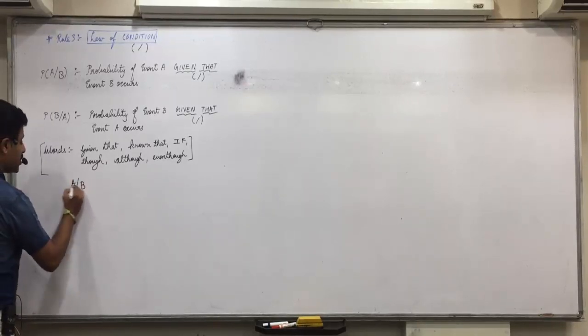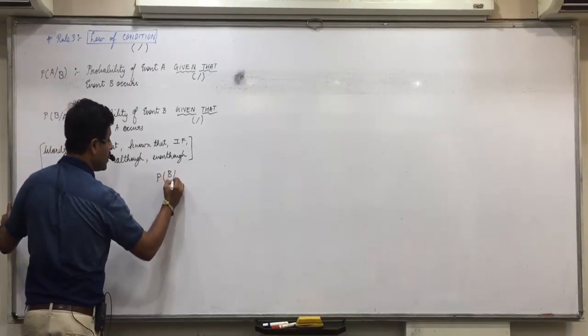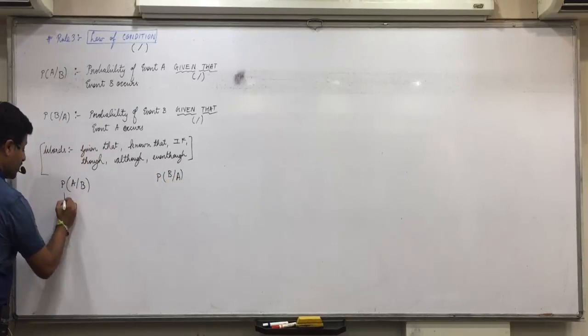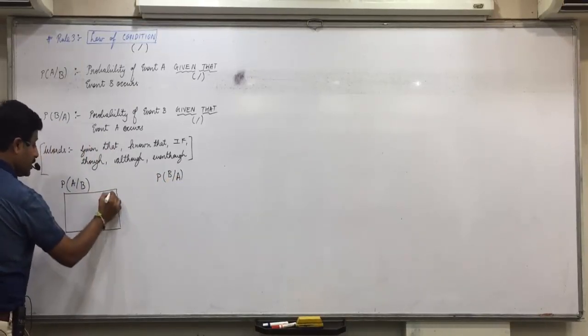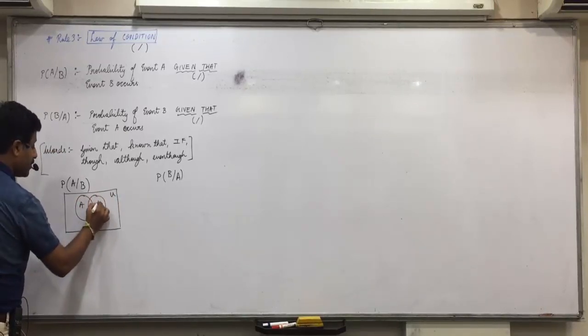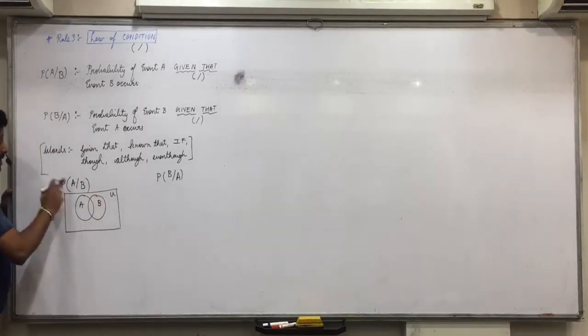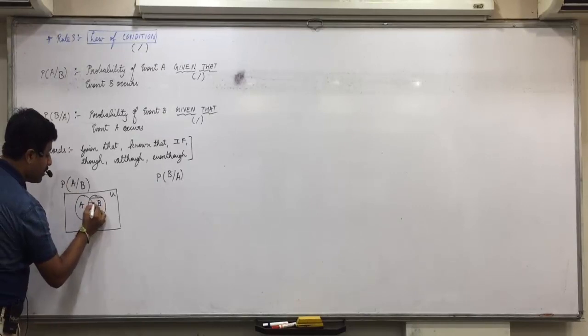Now how to find that probability? One is A slash B. The other is B slash A. So if this is your Venn diagram, sample space, A, B. What is the condition here in A slash B? It means we already know that B has occurred.